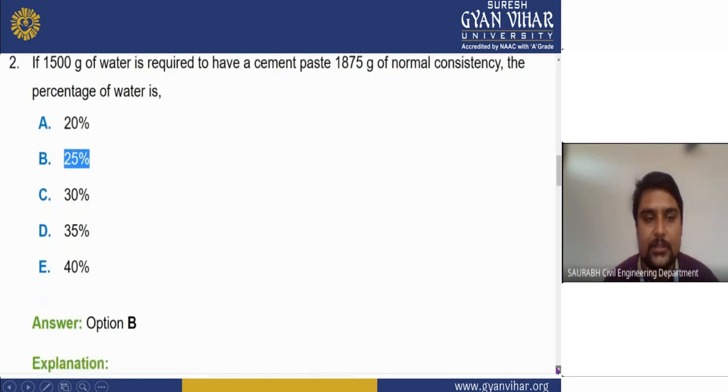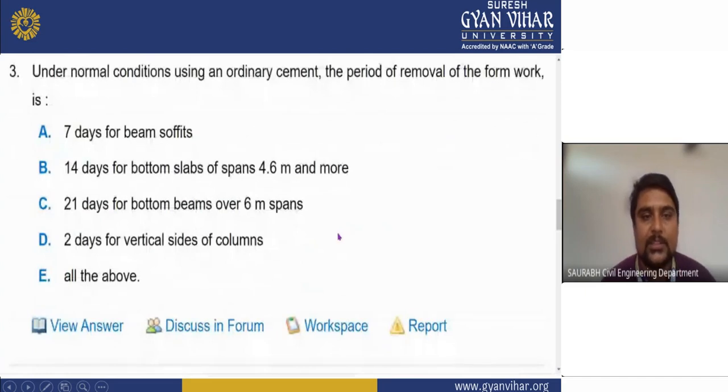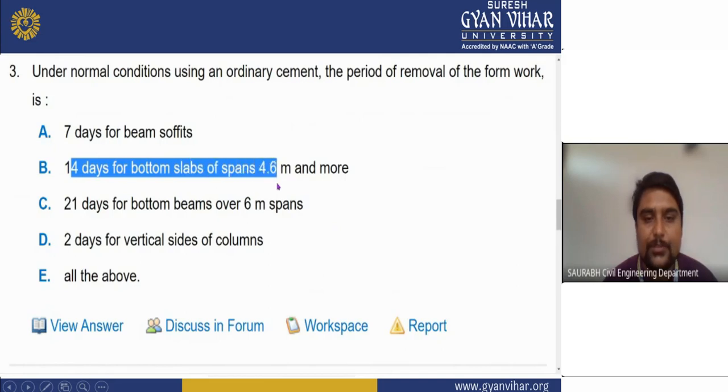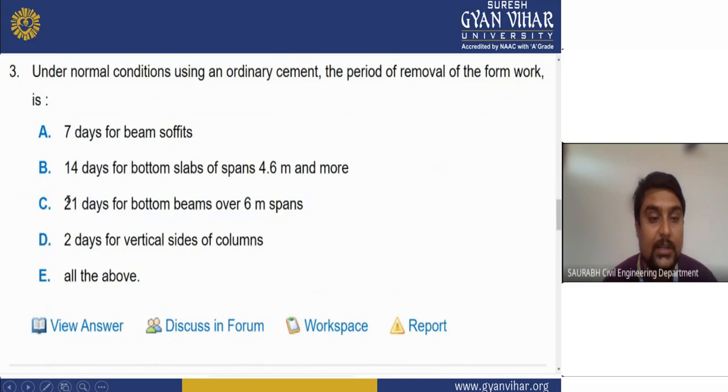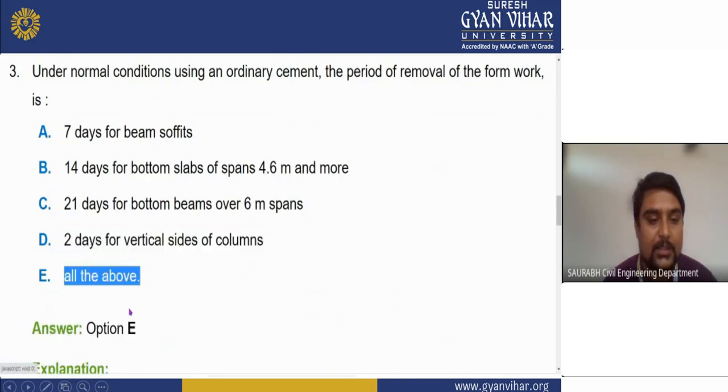Come to the next question. Under normal conditions, using ordinary cement, the period for removal of formwork is, what will be the right answer? 7 days for beam sides, 14 days for the bottom of slab of span 4.6 meter and more, 28 days for bottom of beam over 6 meter span, 2 days for vertical sides of column, all of the above. Here the right answer will be E.